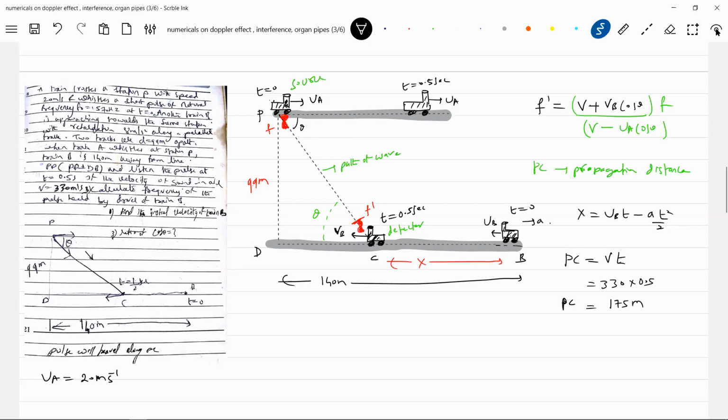Okay, somehow I got the distance PC. If you know distance PC and you know PD, can you bring the sine theta value? Sine theta is equal to PD by PC, 99 by 175. If you know sine theta, can you bring cos theta? Okay, I'll get the cos theta. 165.